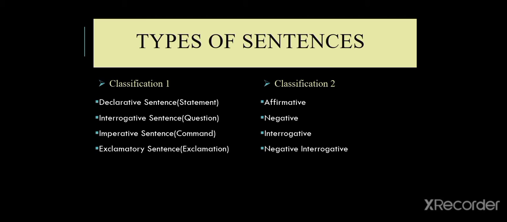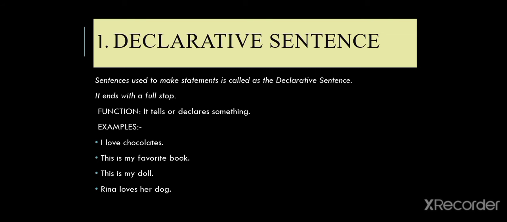I told you all that sentences are classified into two different categories. Under classification 1 we have declarative, interrogative, imperative, exclamatory. Under classification 2 we have affirmative, negative, interrogative and negative interrogative. So let's get started with the classification 1. The first we have is declarative sentence.